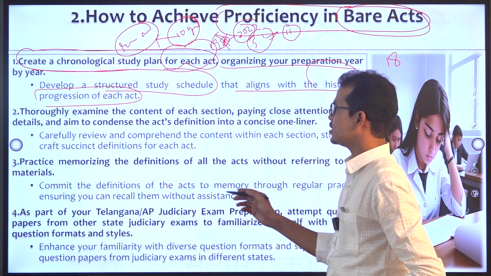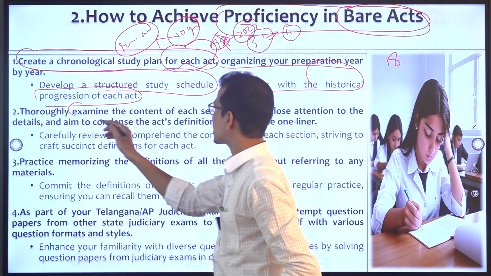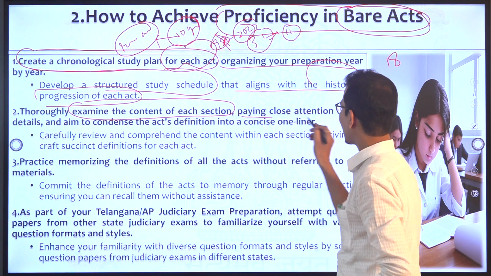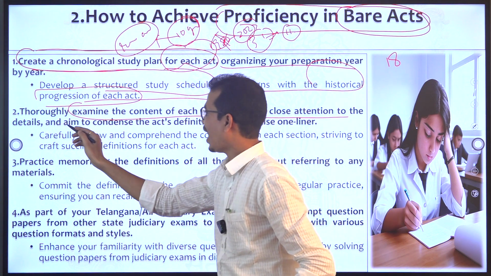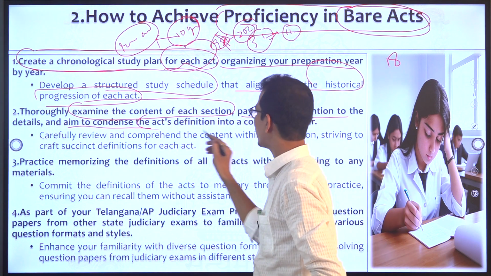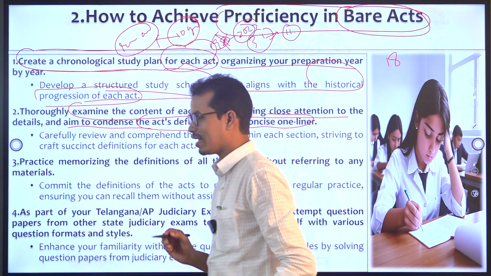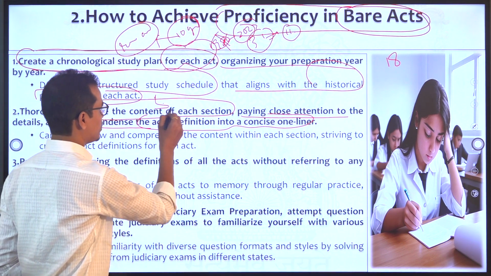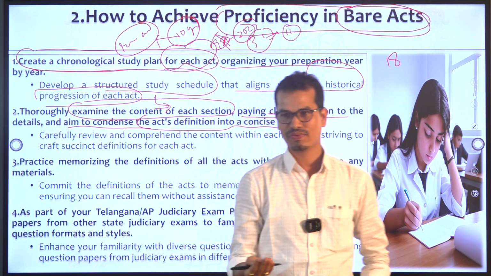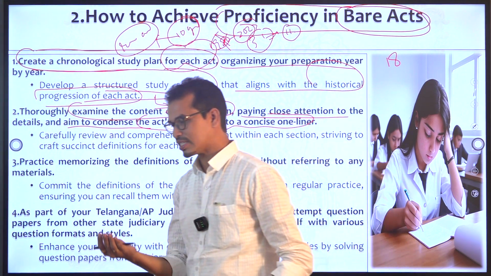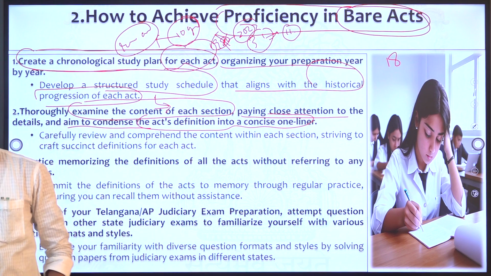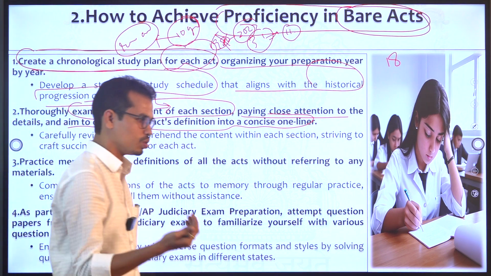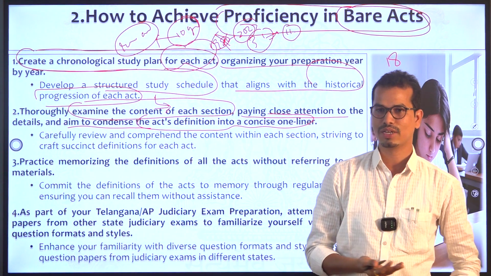Look for this one again here. Thoroughly examine the content of each section, okay, paying close attention to the details, and aim to condense the act definition into a concise one-liner. Simply it means you need to write your answer in bullet points. Right? When you are reading the bare act for the first time, what will happen? It is very difficult to understand the wording. Right? So you can use any legal dictionary if you have one.